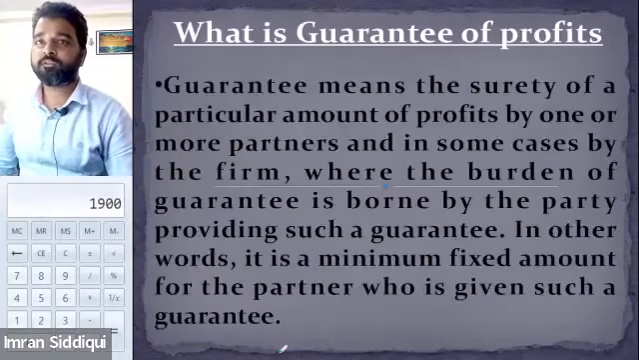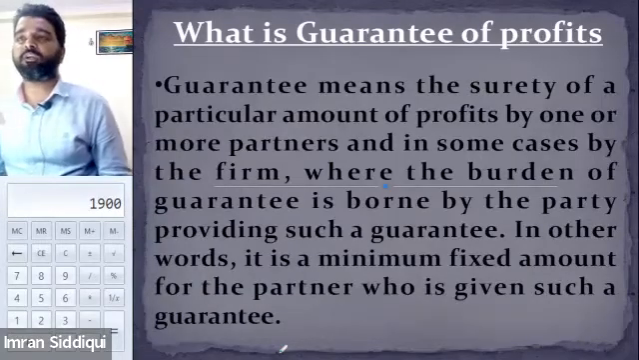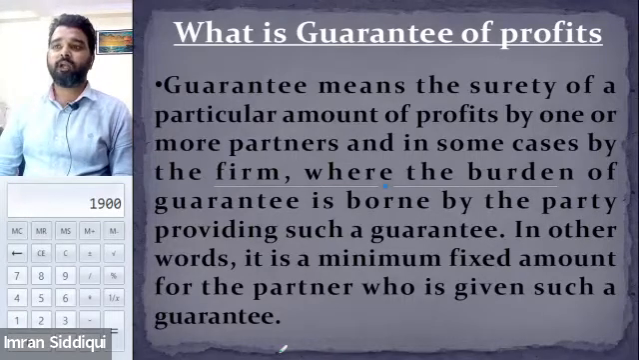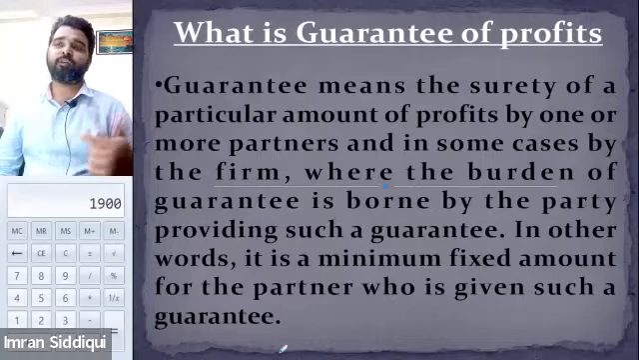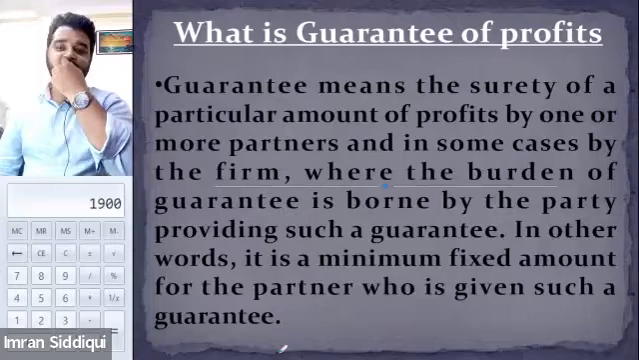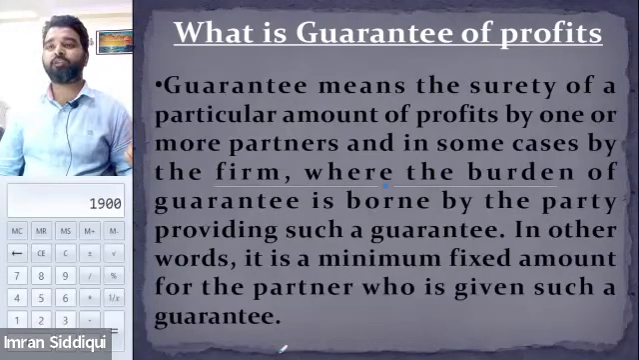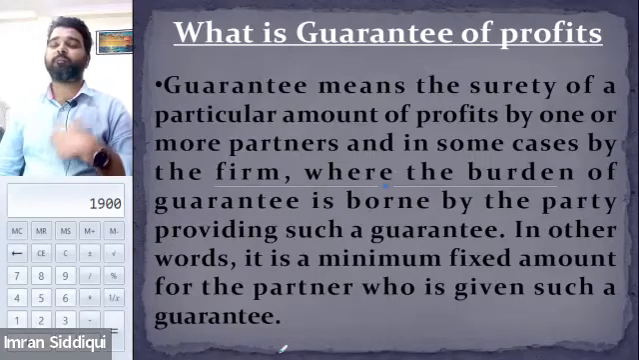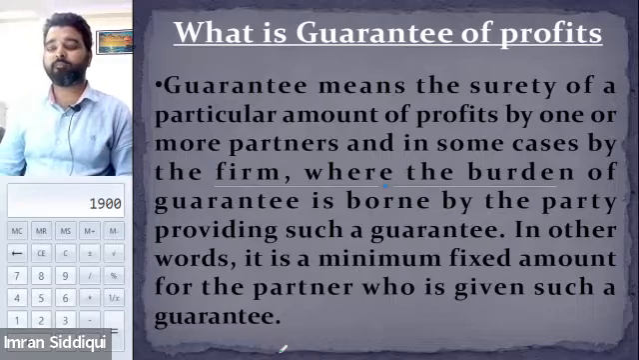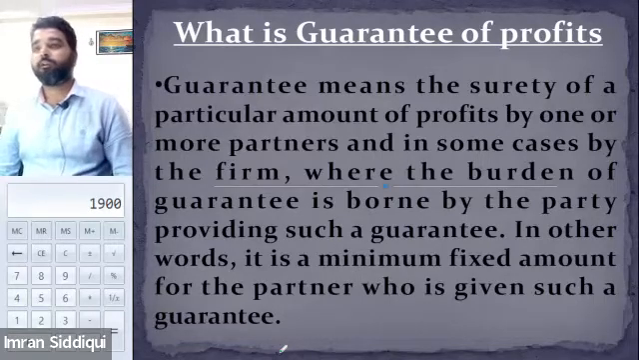See, here it is written that guarantee means the surety of a particular amount of profit by one or more partners, and in some cases the firm, where the burden of the guarantee is borne by the partner providing such guarantee. So guarantee is nothing but the surety of a particular amount that will be paid by the business to the new partner. And if the new partner is not able to generate that minimum amount, then those partners who gave such guarantee will be liable. In other words, it is the minimum fixed amount for the partner for whom such guarantee is given. So I hope this definition is clear.